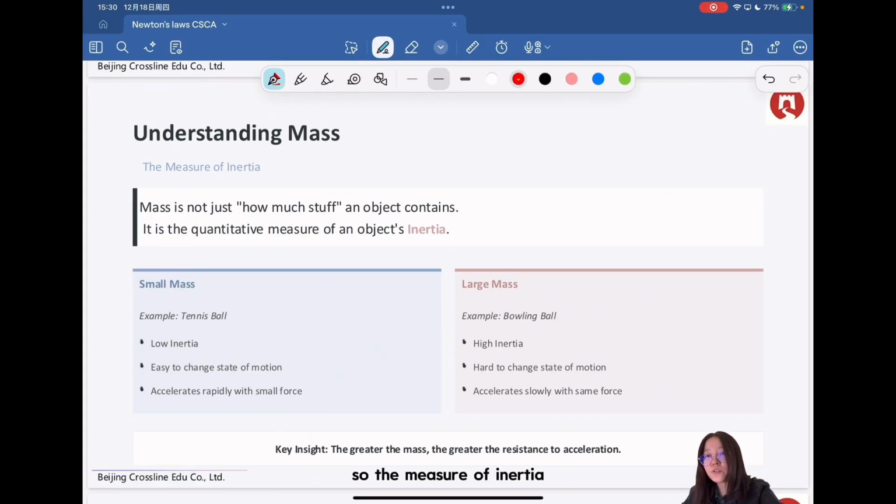So the measure of inertia is related to the object's mass. The mass is not just how much stuff an object contains, it is also the quantitative measure of an object's inertia. The greater the mass, the greater the inertia, which means it's harder to change the object's state of motion, and it will accelerate more slowly with the same force compared to a small mass.